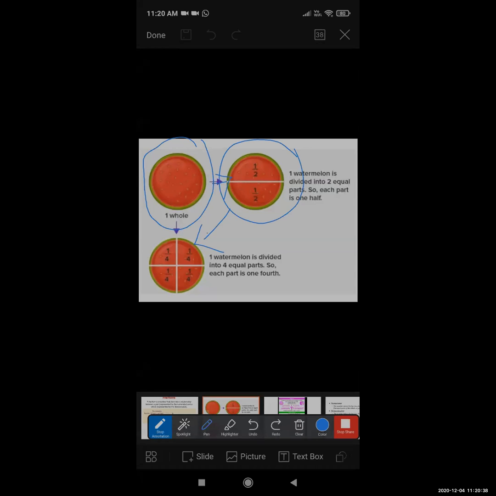Now, students, these 4 equal parts, okay? This is the first one, second one, third one, and fourth one. Each single part also has a separate name. Does anyone remember the name of that part? It's a 1/4. Each part is a 1/4. Look here, one watermelon is divided into 4 equal parts. So each part is 1/4. Understood till here?